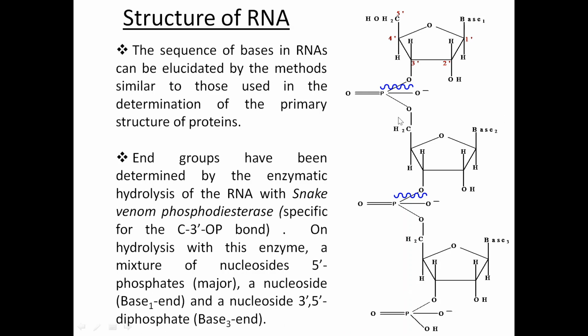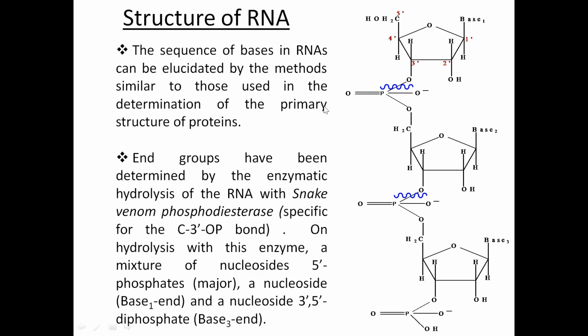And all those nucleotides which are present in between these two end groups will come out as, if you see here, nucleoside 5' phosphate. There is no phosphate at the 3' position. So this one end comes out as a nucleoside, this end as nucleoside 3',5'-diphosphate, and the center ones as nucleoside 5' phosphates.